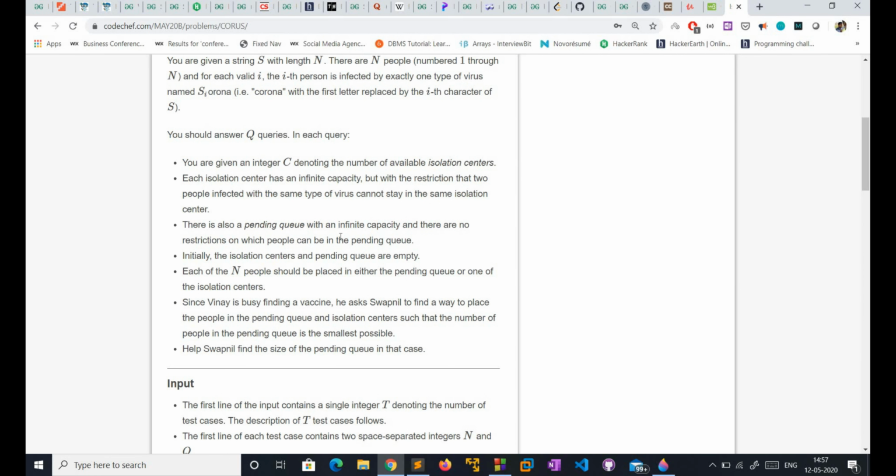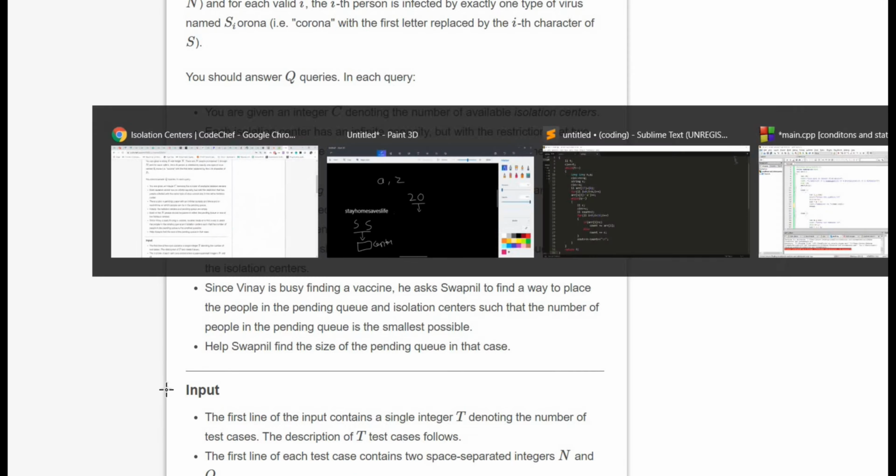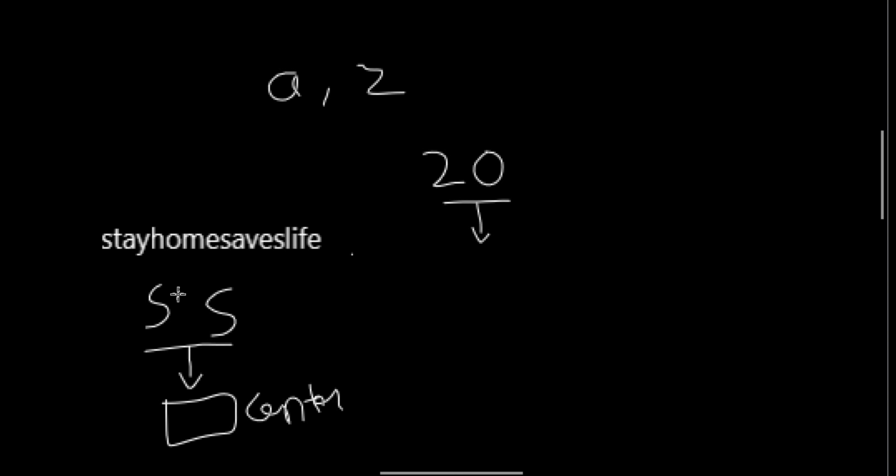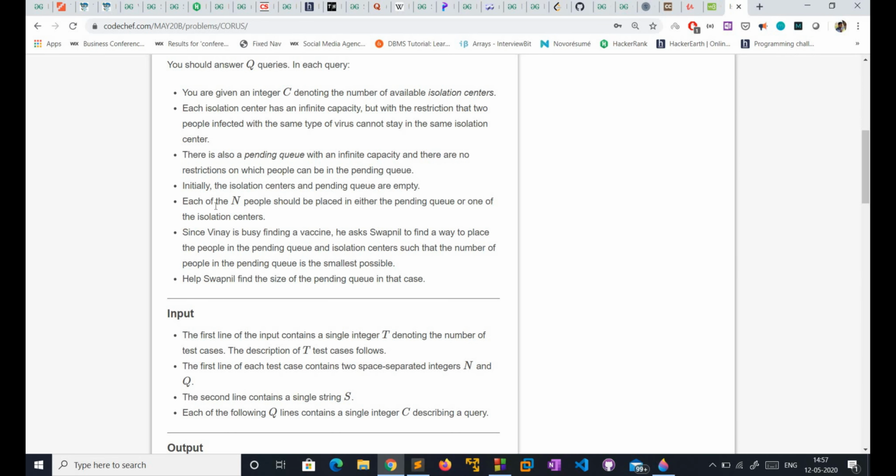There is also a pending queue with infinite capacity and no restrictions on the people. Suppose this person is not inside an isolation center, then this person is in the pending queue. Initially the isolation centers and the pending queue are empty.